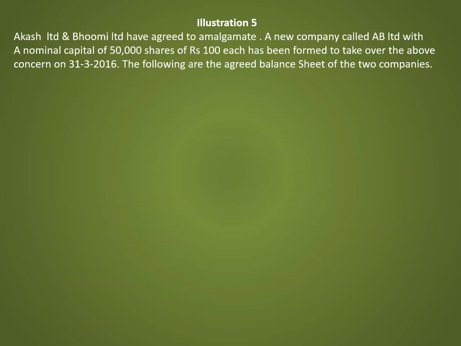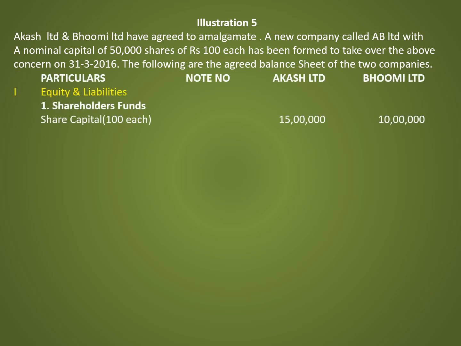Let us take up one more illustration. In this illustration, Akash Limited and Bhumi Limited have agreed to amalgamate into a new company called AB Limited with a nominal capital of 50,000 shares of ₹100 each, formed to take over the above concerns on 31st March 2016. The following are the agreed balance sheets of the two companies.